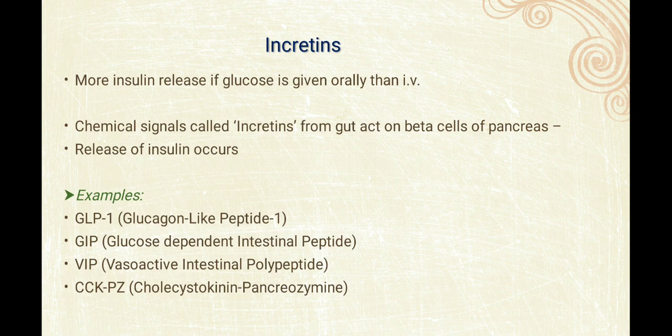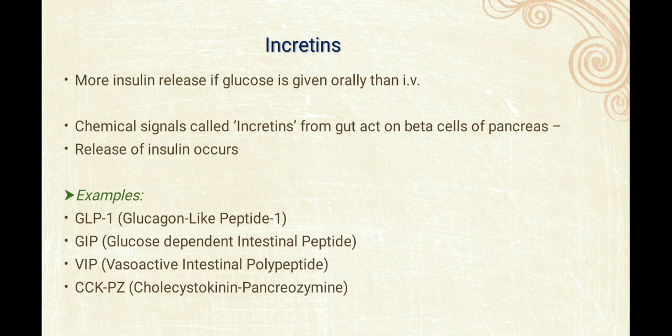Now it is incretin. Incretin means more insulin is released if glucose is given orally than IV. So how? When we give glucose orally, it goes to the GI tract, and ultimately chemical signals called incretin from the gut will be released and act on the beta cell of the pancreas, and insulin release will occur.